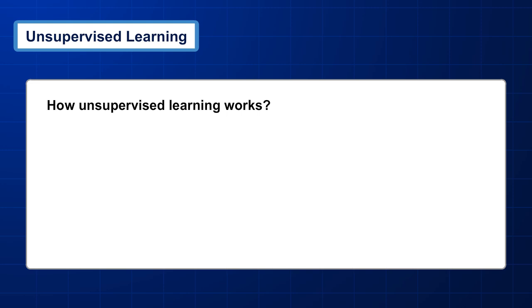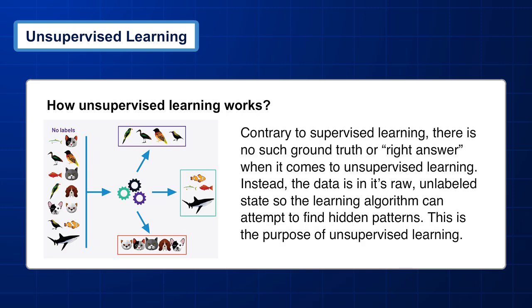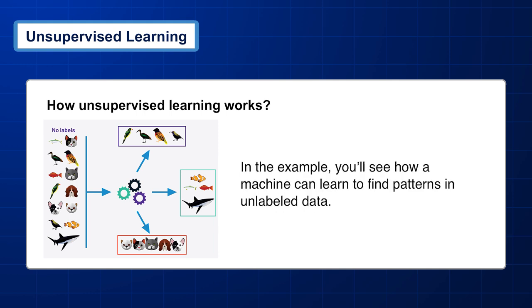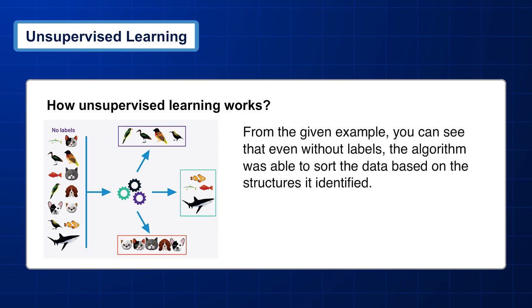How unsupervised learning works. Contrary to supervised learning, there is no such ground truth or right answer when it comes to unsupervised learning. Instead, the data is in its raw, unlabeled state, so the learning algorithm can attempt to find hidden patterns. This is the purpose of unsupervised learning. In the example, you'll see how a machine can learn to find patterns in unlabeled data. No labels. From the given example, you can see that even without labels, the algorithm was able to sort the data based on the structures it identified.